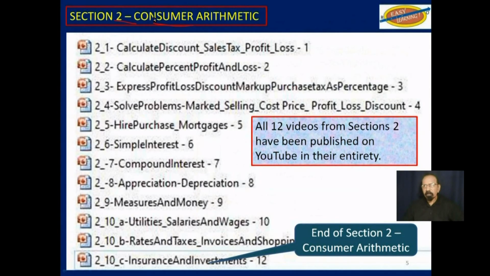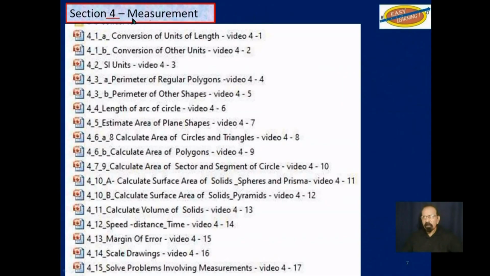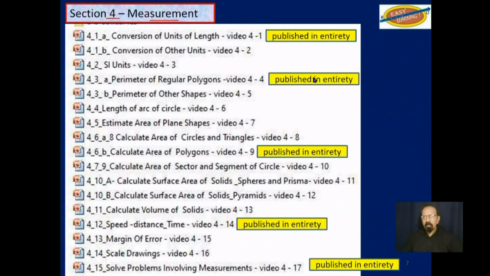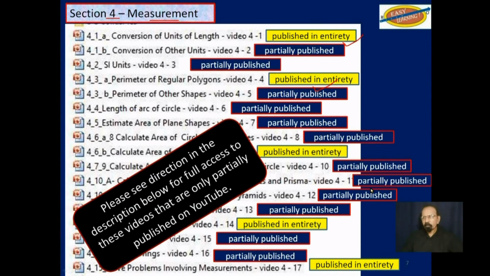Section 2, consumer arithmetic. All 12 of these videos have been published on YouTube in their entirety. Section 3, sets. All 6 of these videos have been published on YouTube in their entirety. Section 4, measurements. Those indicated in yellow here have been published on YouTube in their entirety, and the others are only partially published on YouTube. Please see the directions in the description below for full access to these videos that are only partially published on YouTube.